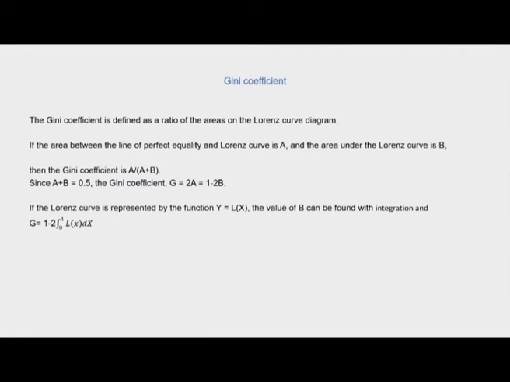So it is defined as the ratio of the areas on the Lorenz curve. If the area between the line of perfect equality and the Lorenz curve is A and the area under the Lorenz curve is B, then the Gini coefficient is given by the ratio A by A plus B. And since A plus B is equal to 0.5, the Gini coefficient G is equal to 2A, that is equal to 1 minus 2B.